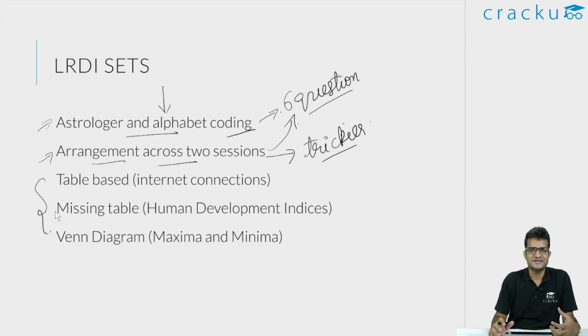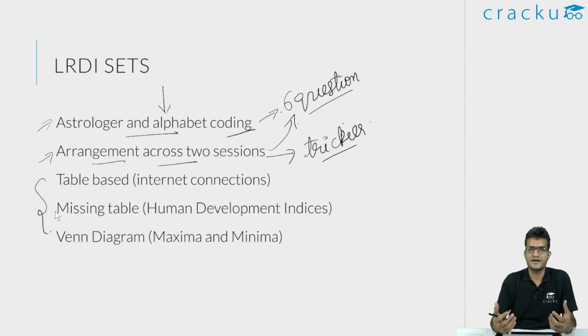But in my opinion, the instructions are very, very long. For you to actually get a handle on what each of the instructions implies and get a mental map of how each of the numbers is related to the other, it is going to take you some time. And sometimes you might miss out on some of the information that is actually given in the instructions. This actually happened to me in last year's CAT, where it was a lengthy question and I was trying to solve it, but I forgot to read one of the lines, which had an important clue. So because of that, I got stuck in the set.